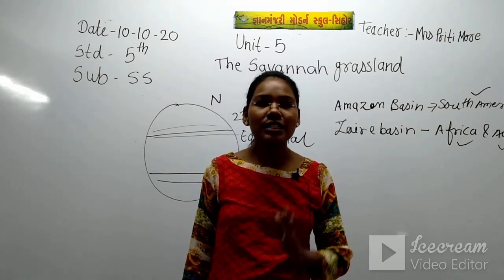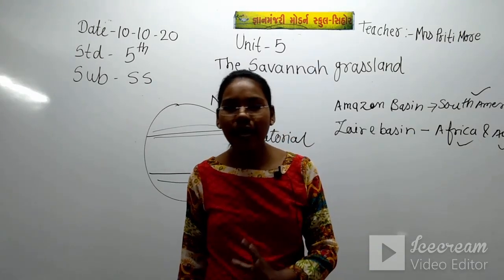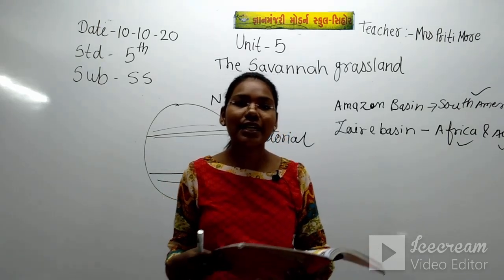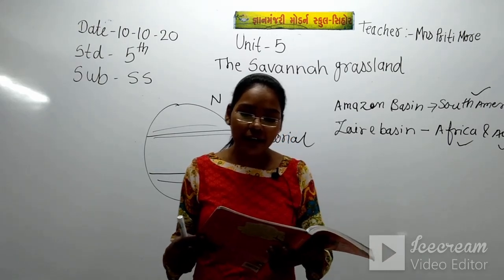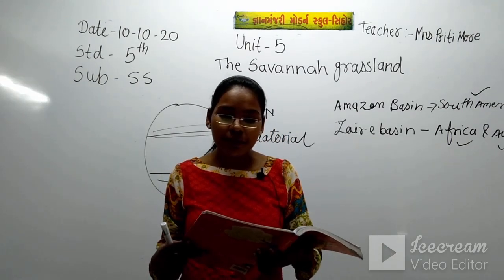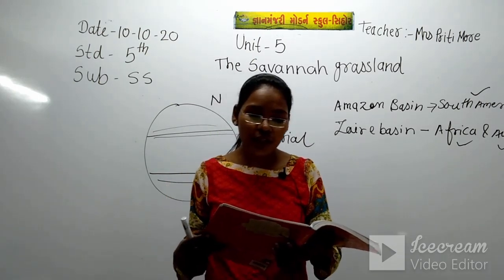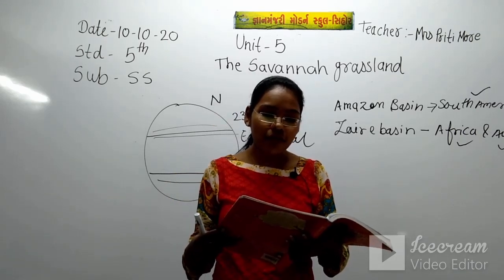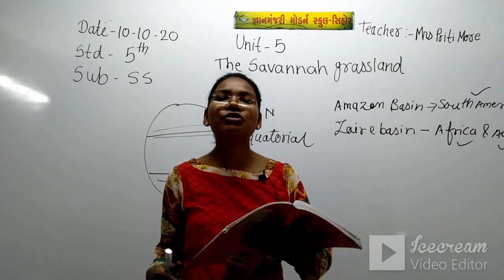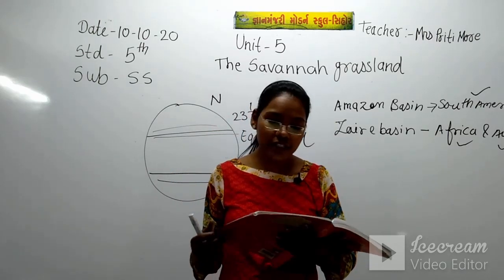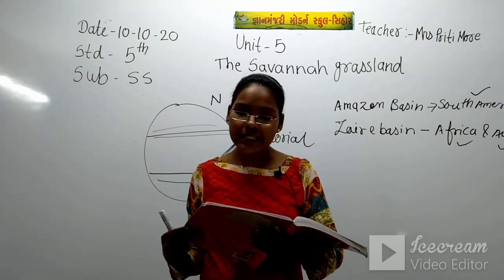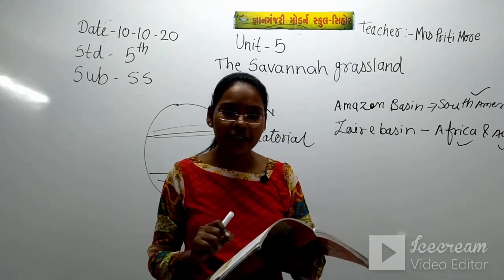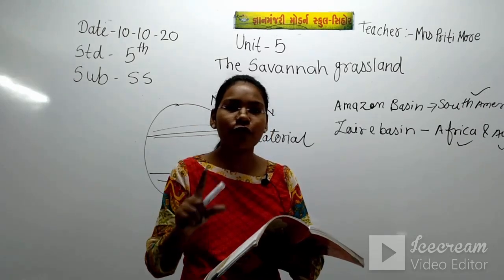But if you see the political map of Africa, which countries fall in this grassland region? The countries are Gambia, Senegal, Mali, Niger, Chad, Sudan, Kenya, Tanzania, Zambia and Uganda. Underline all these country names here. These countries are in Africa; first we have seen them in the political map of Africa.